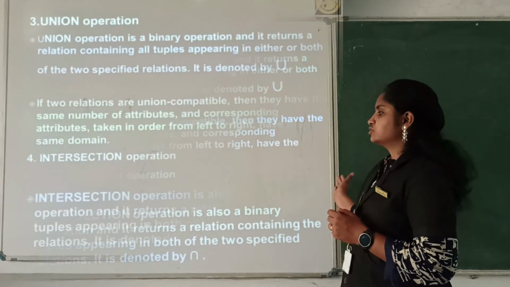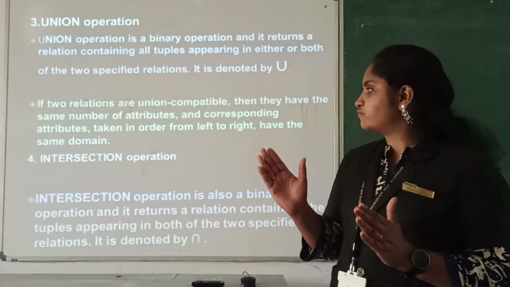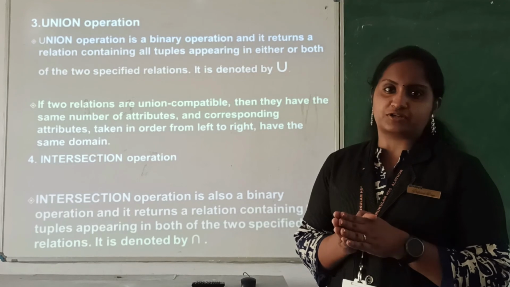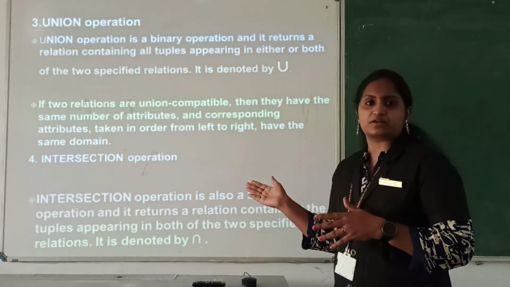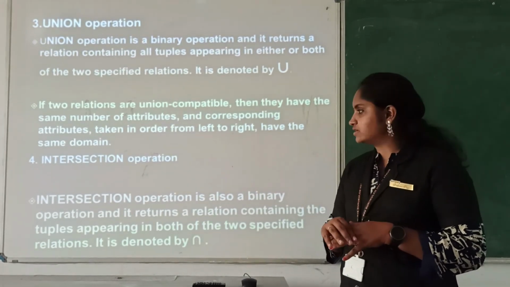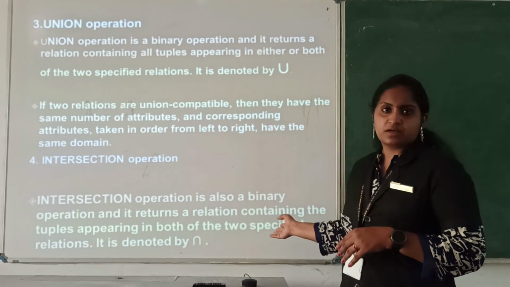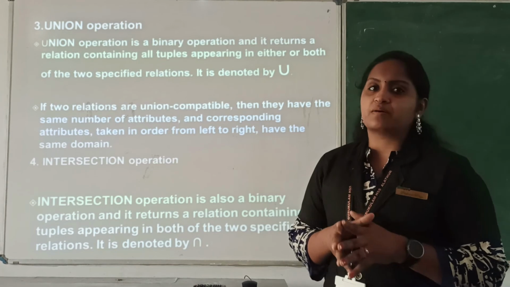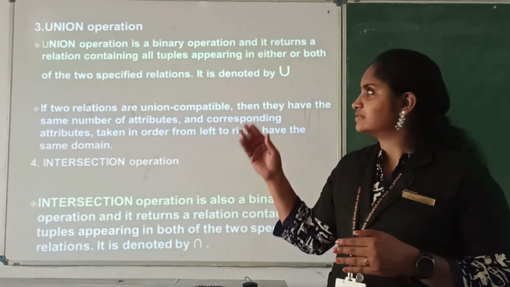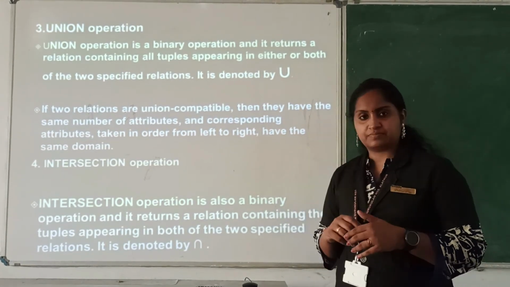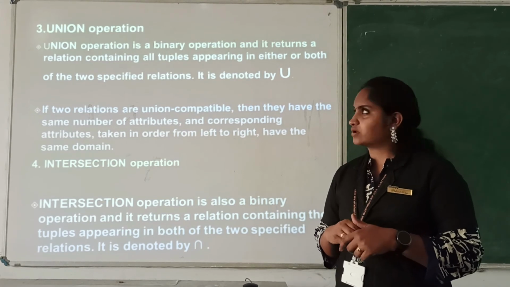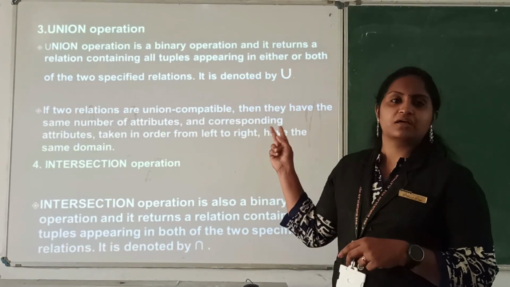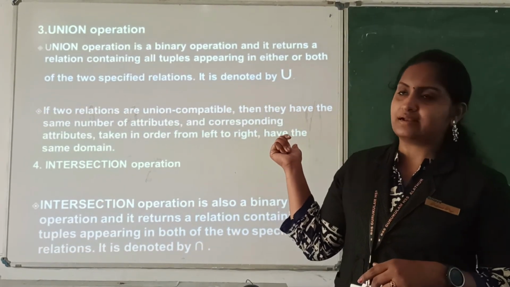We can combine the tables. If one table contains three attributes and another contains two attributes, we can combine them through the intersection operator. If it is union, it needs the same number of attributes. That is the difference between these two operations. Clear? So we have discussed select, project, union and intersection.